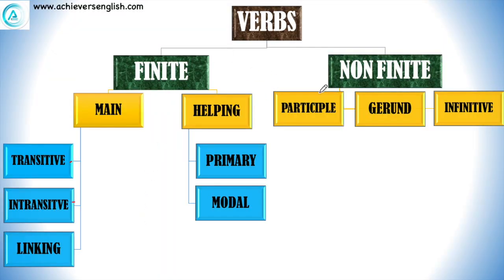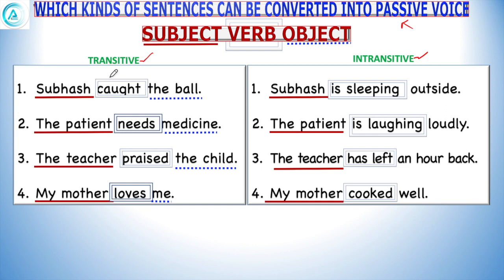This is a classification of verbs. We have understood in many topics that verbs are divided into finite and non-finite verbs, and transitive and intransitive are part of finite verbs. It means it acts as a main verb in the sentence. Transitive verbs are those verbs which need an object, and intransitive verbs do not need any object.